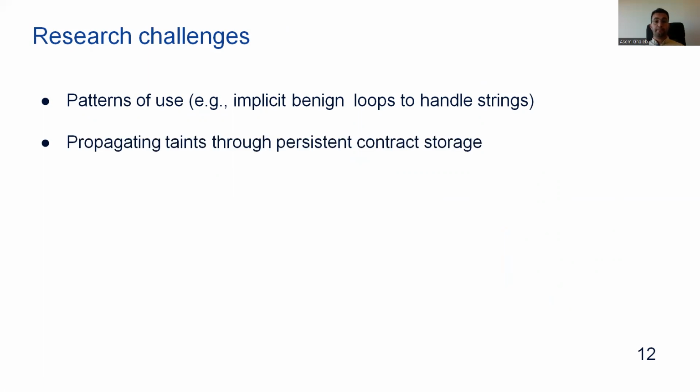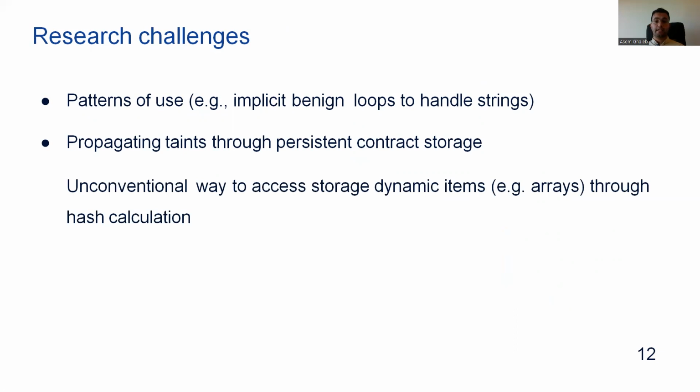In addition to that, unlike traditional programs, contracts can store data permanently in the contract storage on the blockchain. So TINs may propagate throughout the contract storage. Also, Ethereum uses cryptographic hashing to access dynamic items in the contract storage, such as arrays. This makes propagating TINs statically in the bytecode challenging.